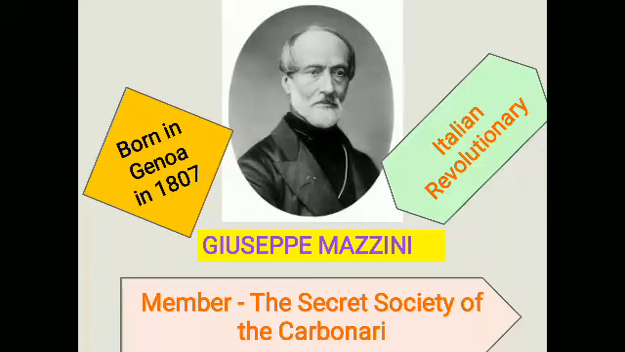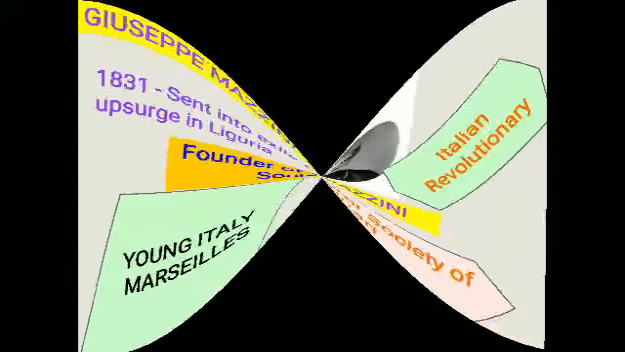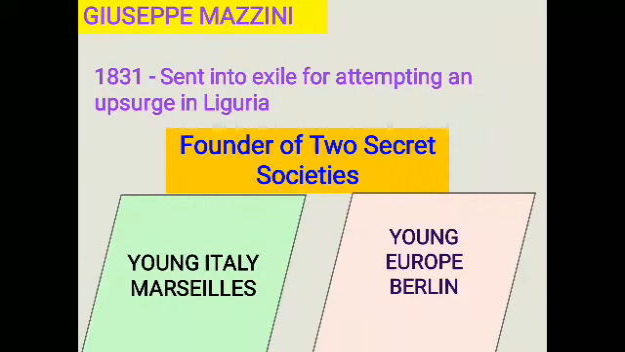At the age of 24 itself, he was sent into exile for attempting an uprising in Liguria. When he was sent into exile, that is, made to leave his own country, he founded two secret societies called Young Italy in Marseilles and Young Europe in Berlin. Marseilles and Berlin are the important places where he founded the two secret societies, trained the revolutionaries and started spreading his own ideas.